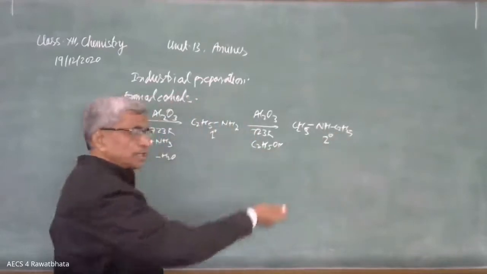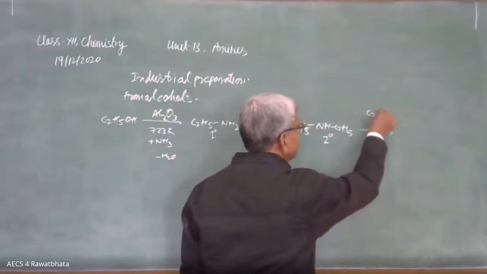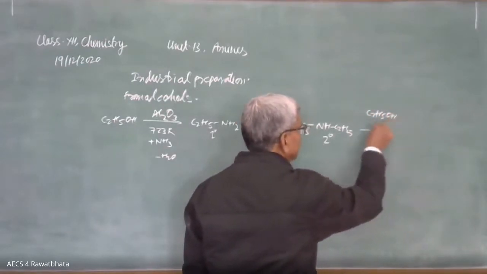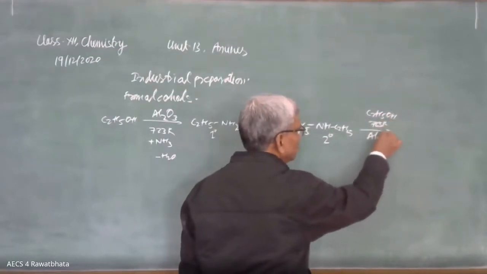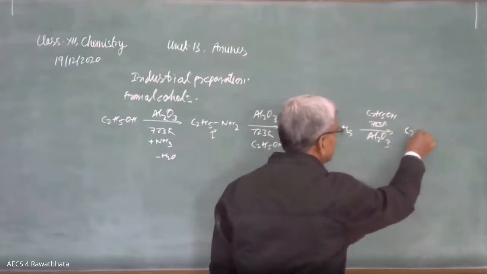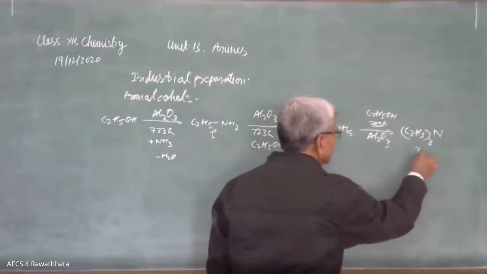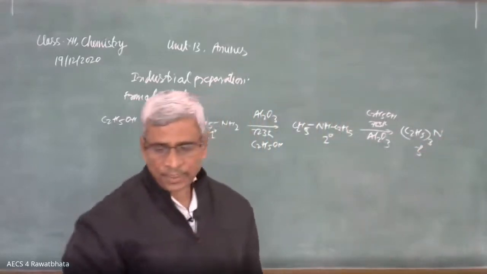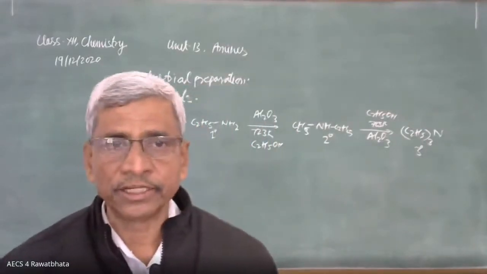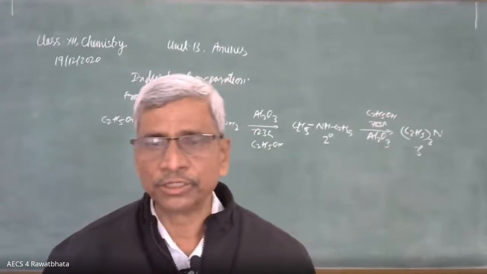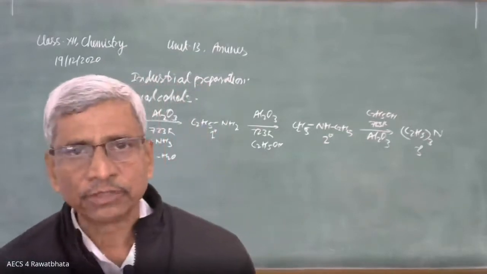1 degree into 2 degree, we are getting the picture, and this is again going to combine with C2H5OH, 723 Kelvin, and alumina, Al2O3, to get the tertiary amine, (C2H5)3N. So these are the different types of amines obtained in industry, and they can be separated by fractional distillation. By fractional distillation, we can separate these amines and we get the pure amine. So this is the one industrial method.